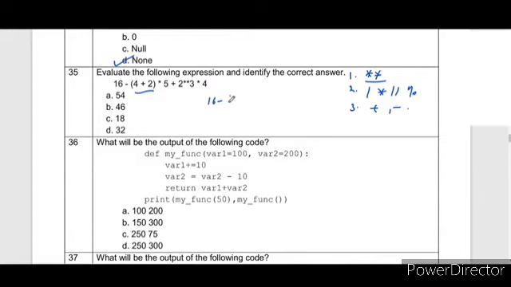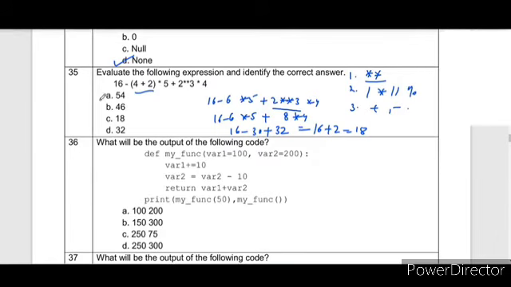This will be 16 minus 6 multiplied by 5 plus 2 exponent 3 into 4. So first of all, 2 to the power 3 will be 8. 8 into 4 will become 32. 6 into 5 here will be 30. Then 30 minus 16... So this will be 16 plus 2, answer is 18. So the correct answer is 18. So always remember the order of precedence.